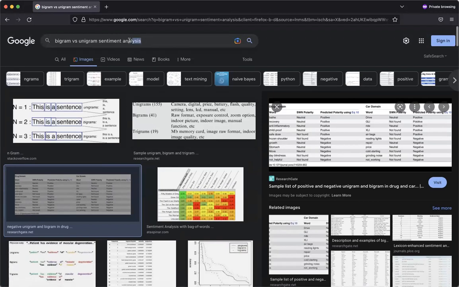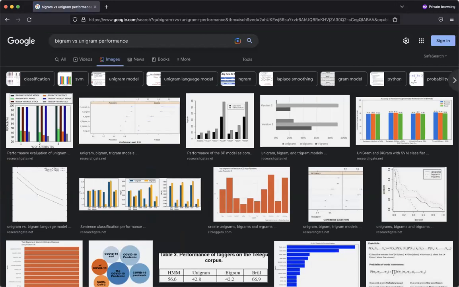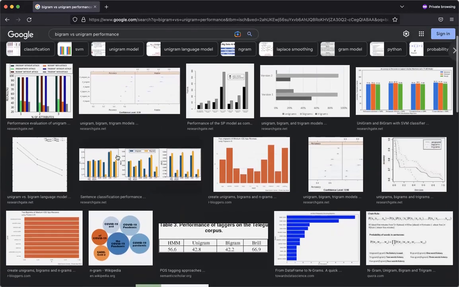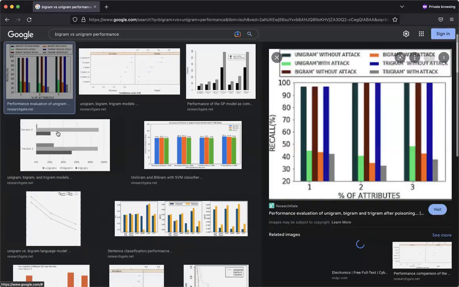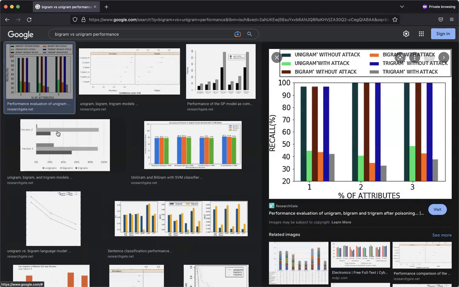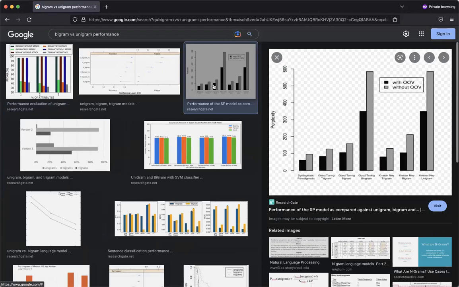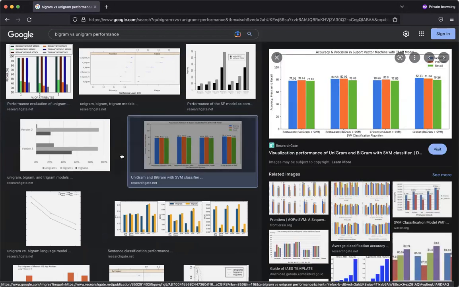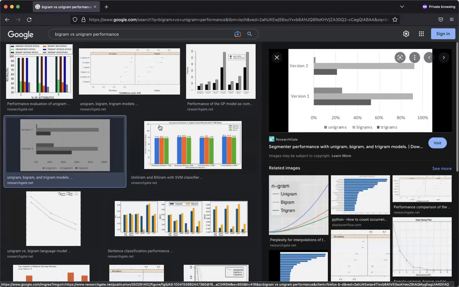Yeah, so this is what I want to show because I saw another paper. So you can see some example here.